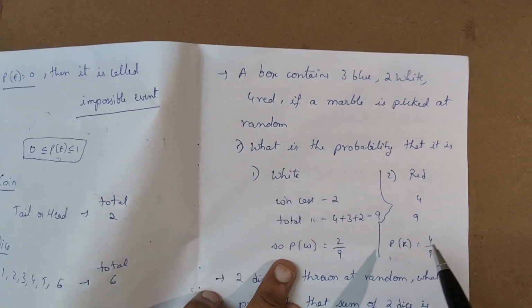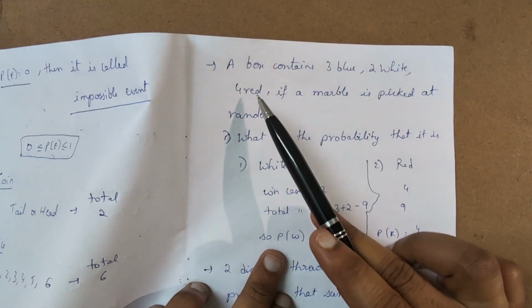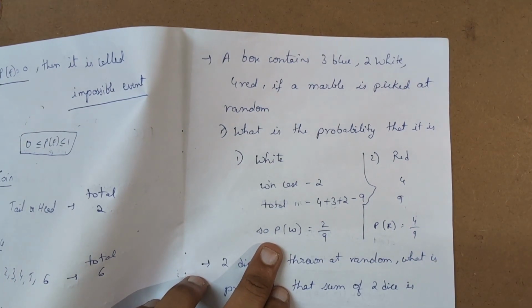The same way for red, if they ask the probability of getting a red by total, red is, they have mentioned 4, so 4 by total is 9, so the probability will be 4 by 9. So the probability is nothing but total number of winning cases by total number of all cases.